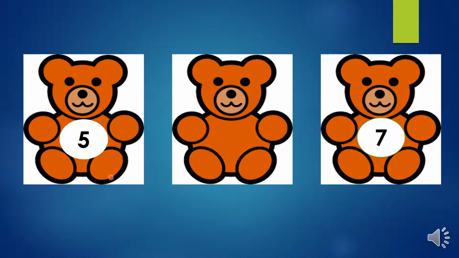Please count one number forward. After 5, 6. After 6, 7. Now, number 6 comes in between 5 and 7. Have you all understood, children?